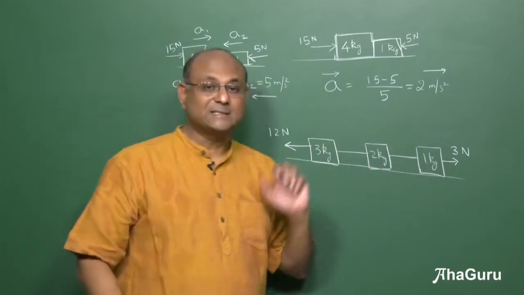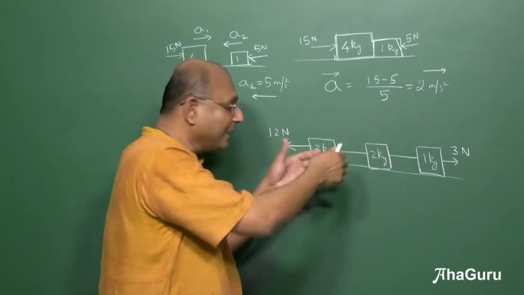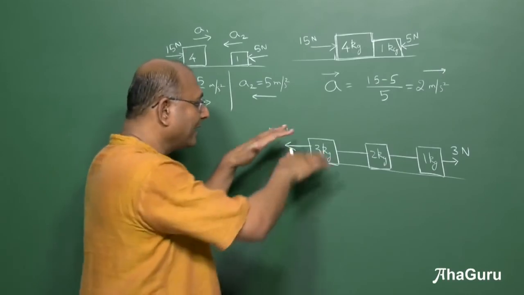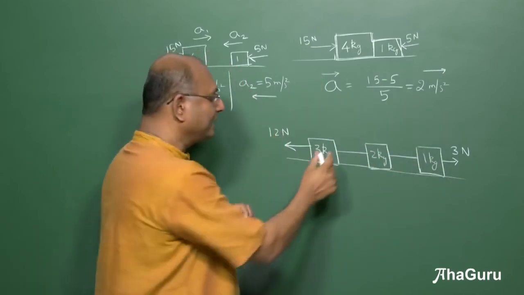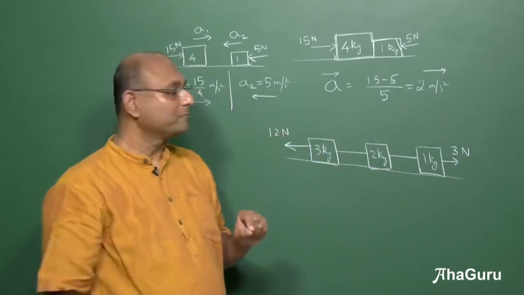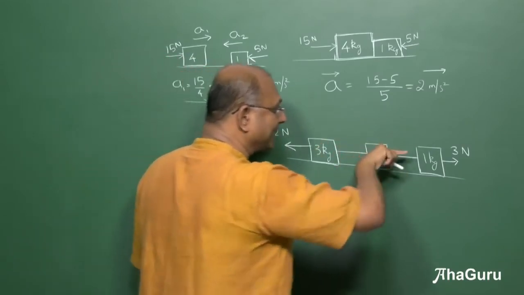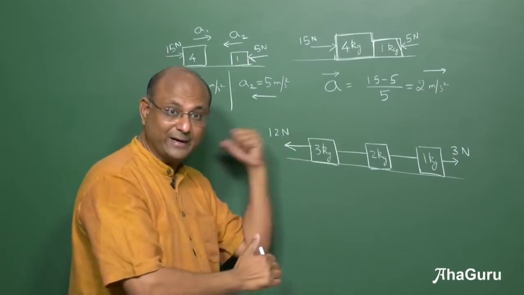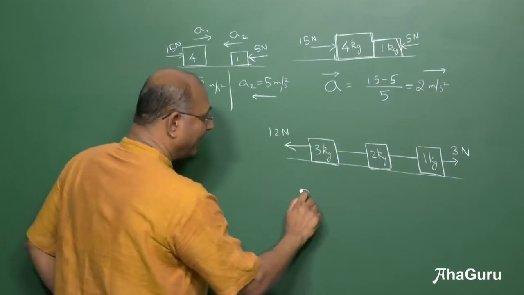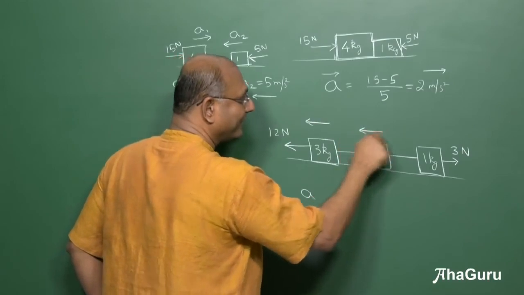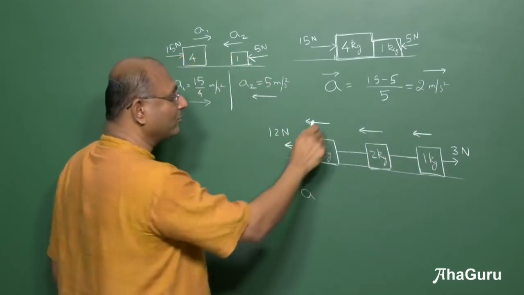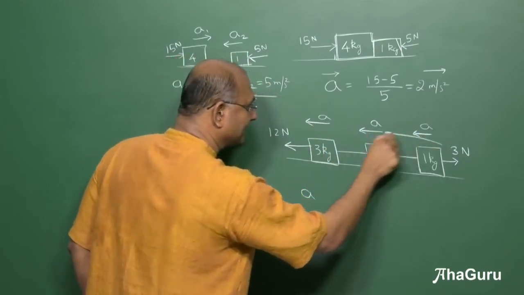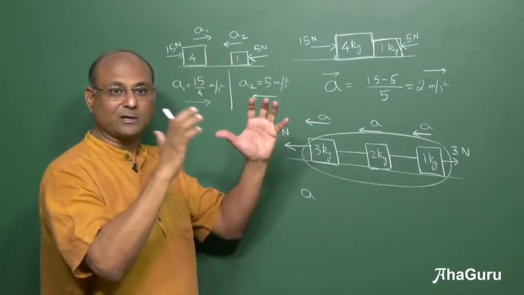Now what do you think about this case? Well, this rope may be very long, maybe this will slip, etc. But I'm going to tell you a few more things here. They were originally at rest and these ropes were all straight, taut. Now this is 12 newtons, that is 3 newtons. What do you think will happen? It is going to move this way, right? And everybody is going to move the same way. And everybody is going to move with the same acceleration. So I can think of this as one big block.